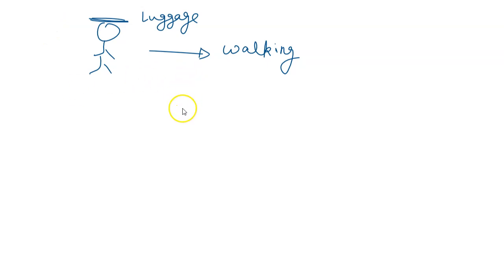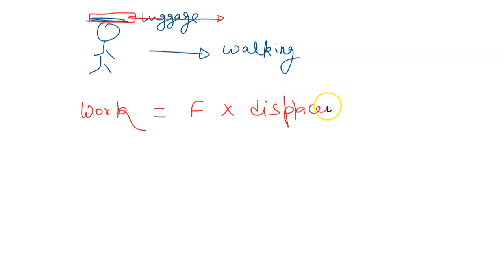To understand the concept of work, we need to understand with respect to what force we are asking the work done. So here on this object which is moving, because person is walking, so object is moving. So on this object, what force is applied and what direction the force is applied, that is necessary to calculate the work done in physics. So let us remember the definition of work done. Work is force into displacement.